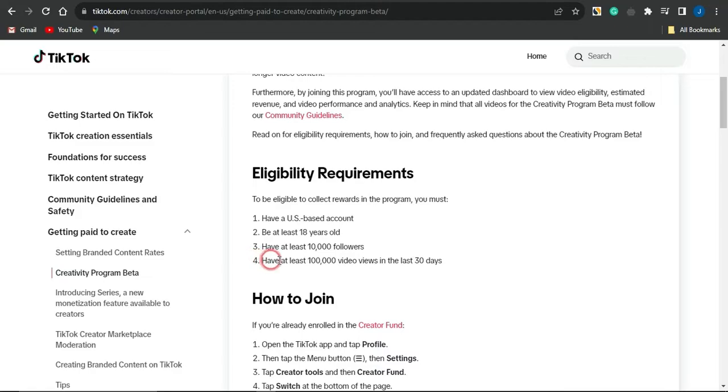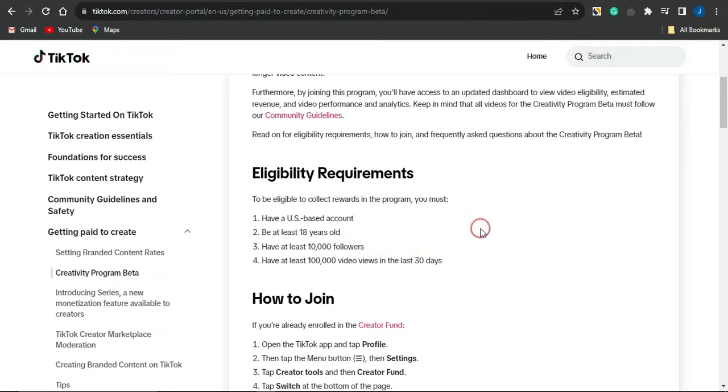And also you need to have about 100,000 video views in the last 30 days. That's not difficult to make, with the strategy I'm about to show you in this video. So basically, guys, if you meet all these requirements, you can be eligible for this program. And the requirement that is going to take more time for you to get is this 10,000 followers.